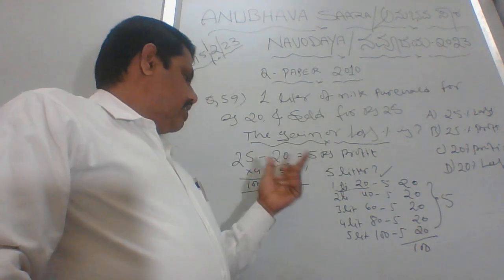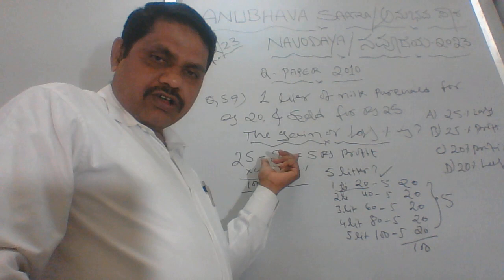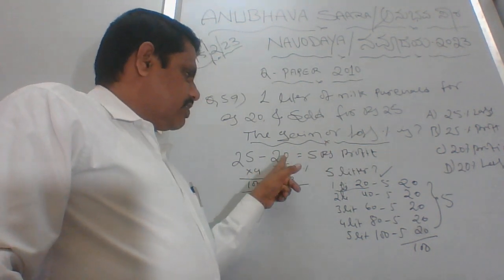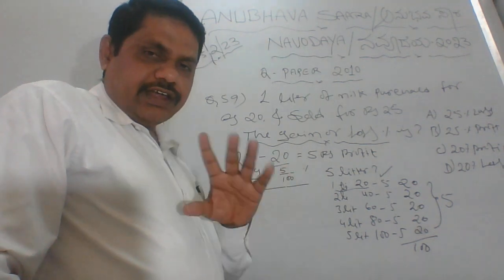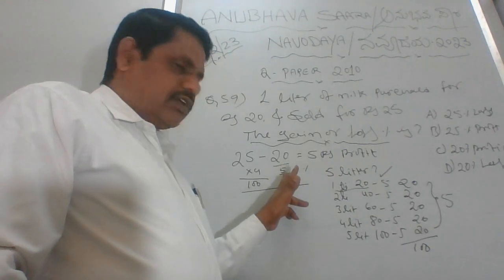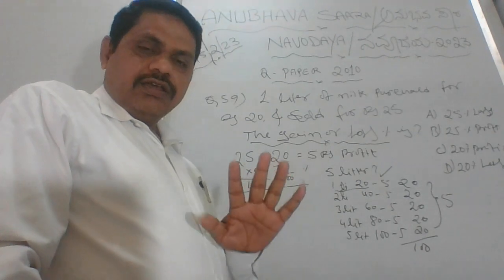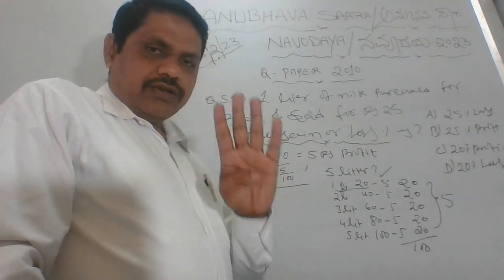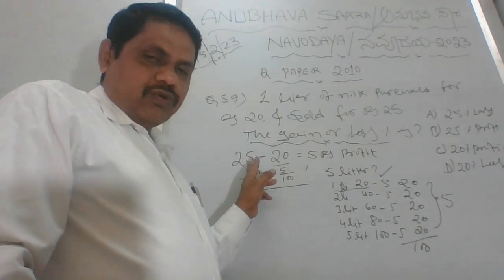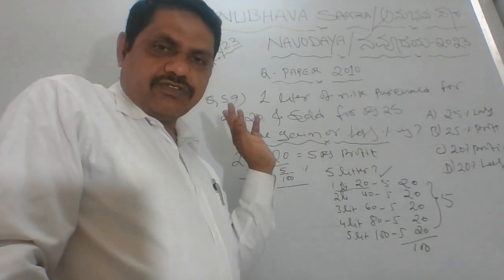Clear. So what I have done is 25 is the selling price, 20 is the cost, and 5 rupees is the profit, which I told you. Why have I mentioned 5 here? Because 20 will have 5 times in hundreds. 25 will be in 100, four times.